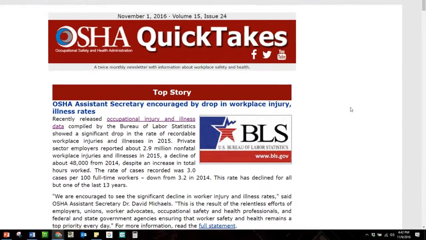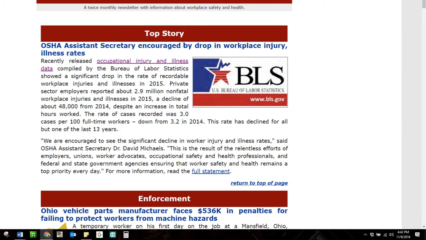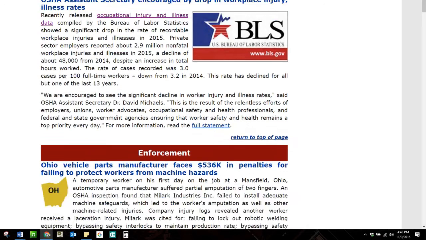It'll look like this. So the top story is talking about the Assistant Secretary being encouraged by a drop in workplace injury. So this is after their fiscal year. They got to see what the 2015 data looks like compared to the 2014 data, and there were some drops in the workplace injury data. So that's where it's referred to right there.